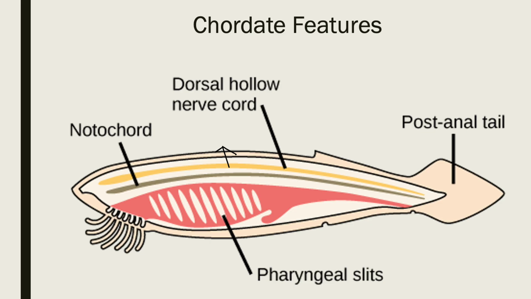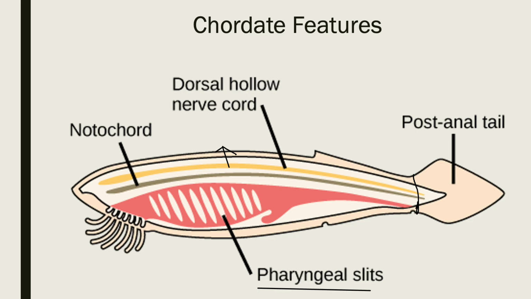So in us, for example, we probably look like this structure very early on in our life. When we're probably a couple of weeks old, we will look very similar to this kind of fish-looking object. But as we grow and develop, some of these features will change. So for example, the pharyngeal slits that we used to have eventually will become parts of our ear, nose, and throat, etc. Our postanal tail gets eaten away by enzymes at a certain point, so we no longer have it. But at one point, we did have all 4 of these features.